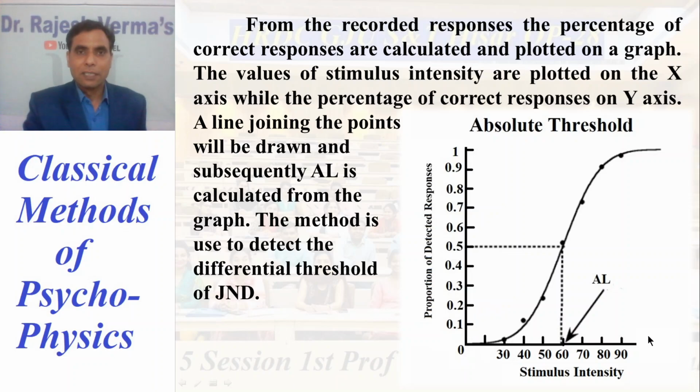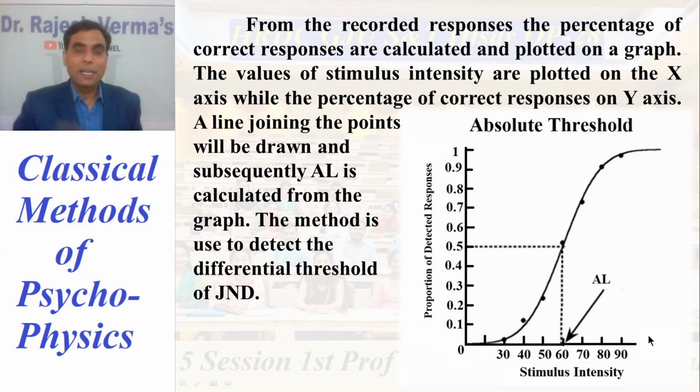Getting my point? So this way you have to calculate the percentage of the correct responses and plot on the y-axis. Then you mark the dots as you plot in the various normal graphs. You have to mark those dots, and these dots have to be joined by a freehand line. Okay? Then a line joining the points will be drawn, and subsequently the absolute threshold is calculated from the graph. The method is used to detect the differential threshold or just noticeable difference too. So how will you calculate from that?